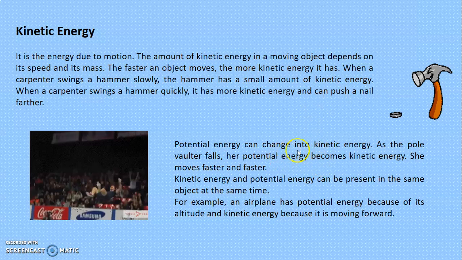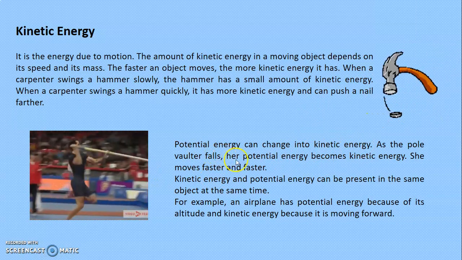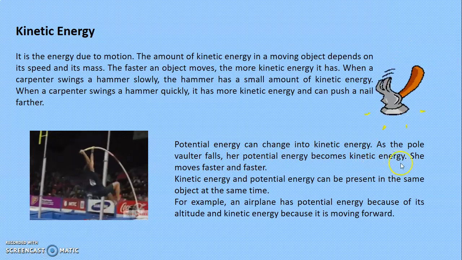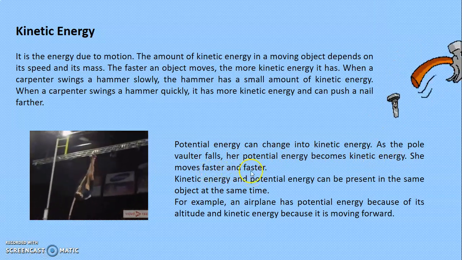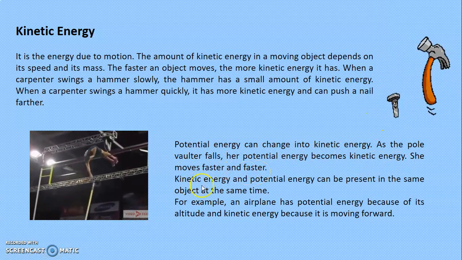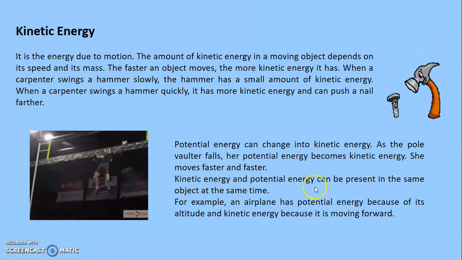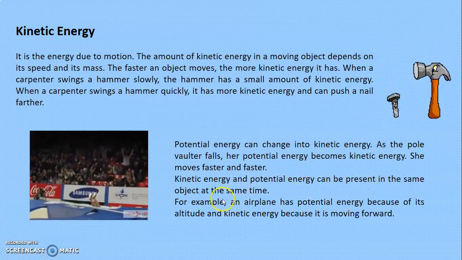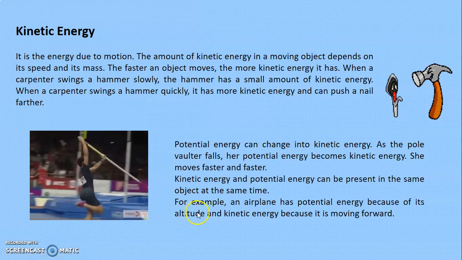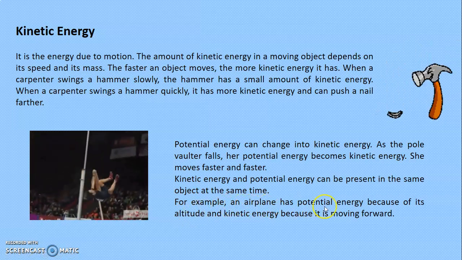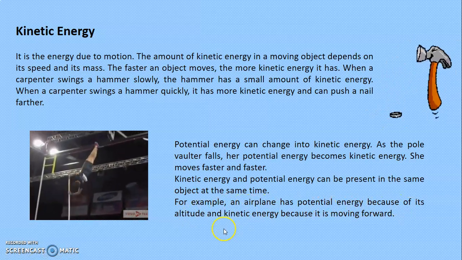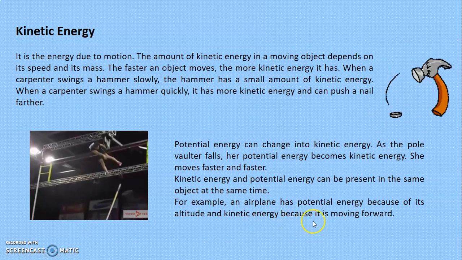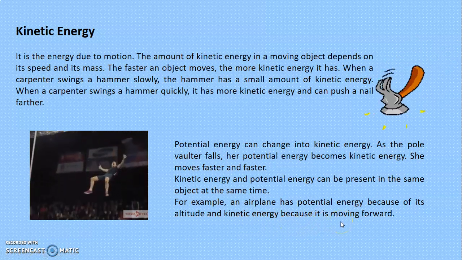Potential energy can change into kinetic energy. As the pole vaulter falls, her potential energy becomes kinetic energy. She moves faster and faster. Kinetic energy and potential energy can be present in the same object at the same time. For example, an airplane has potential energy because of its altitude and kinetic energy because it is moving forward.